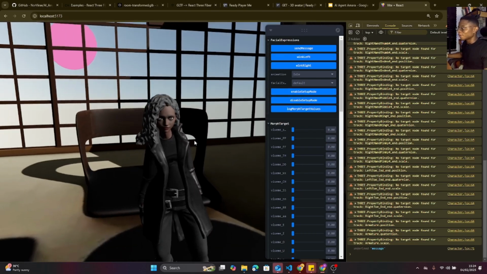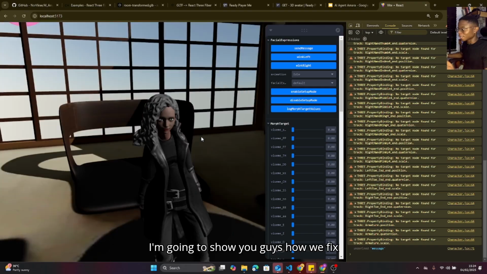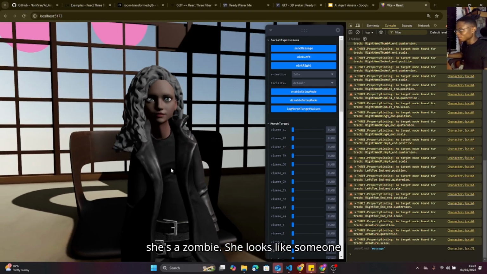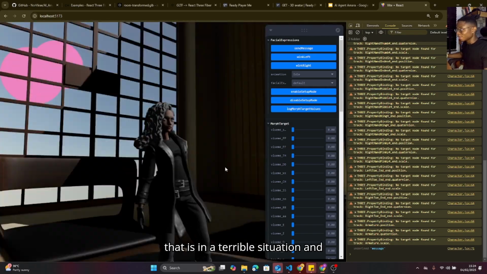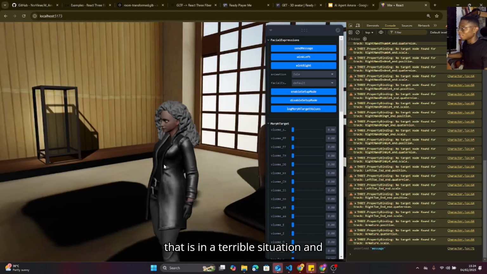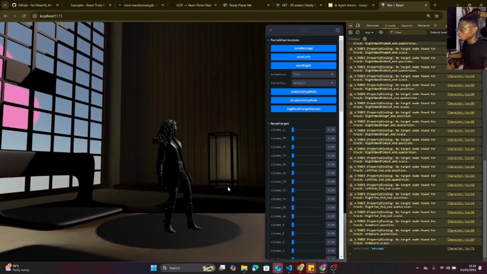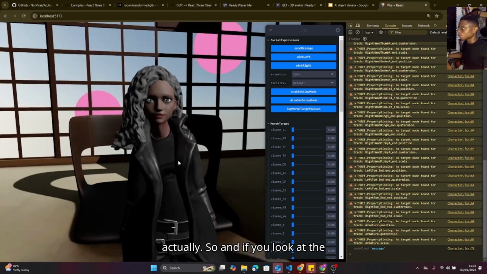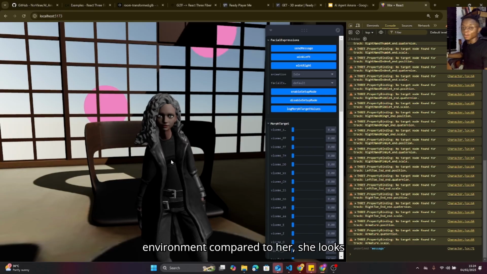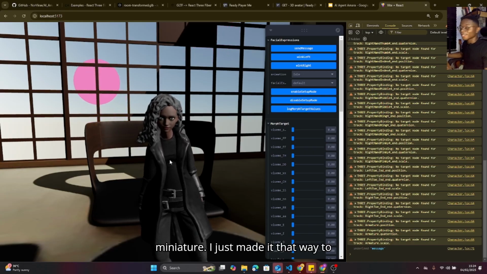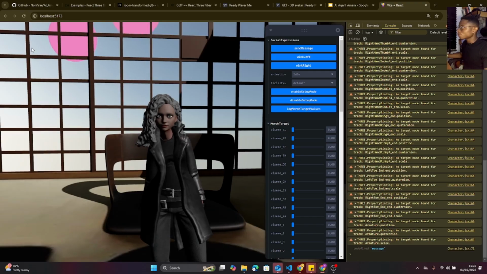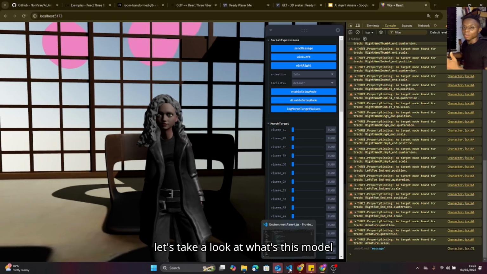I'm going to show you guys how we fix animations. If you notice, the idle animation I gave looks like she's a zombie. She looks like someone that is in a terrible situation and needs a little bit of help. So now we will need to fix that too. And if you look at the environment compared to her, she looks miniature. I just made it that way. Well, let's continue. Let's take a look at what this model is.